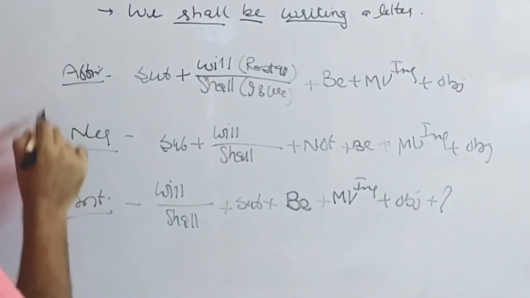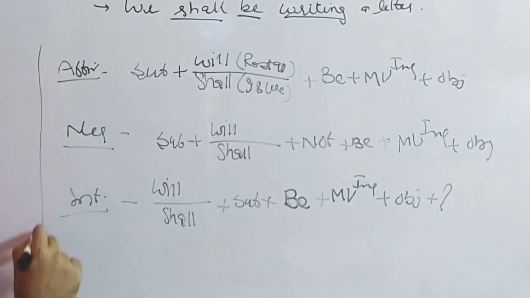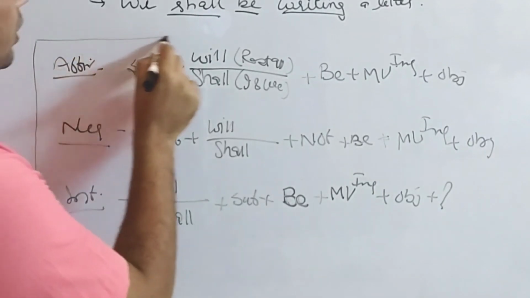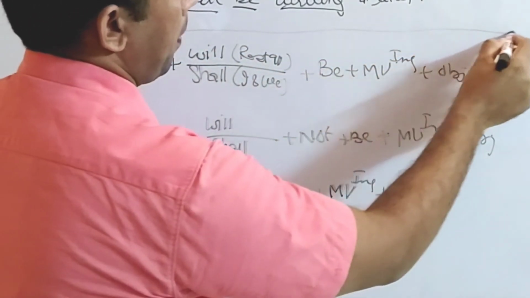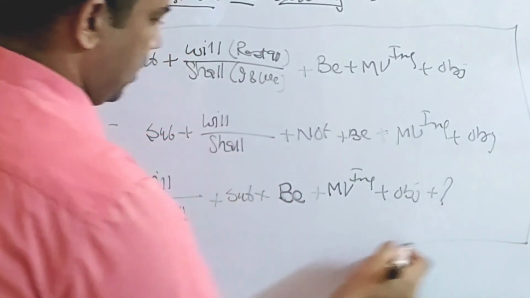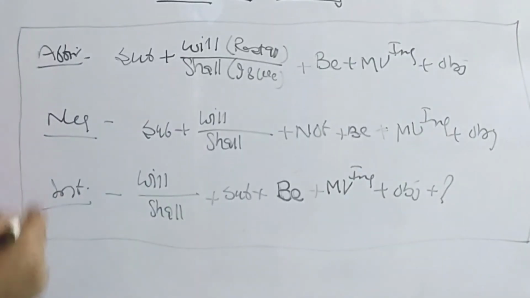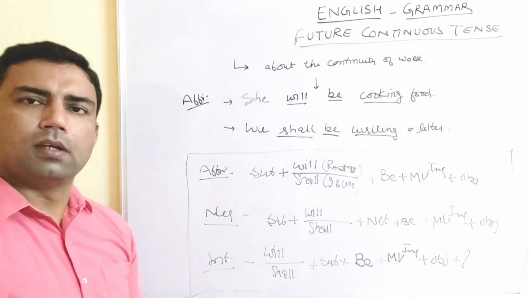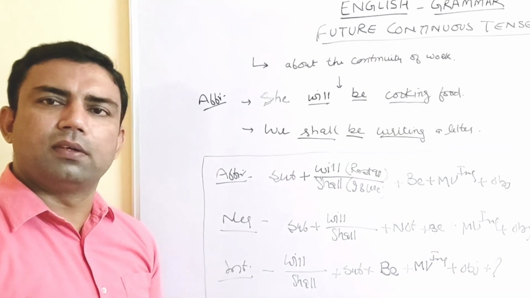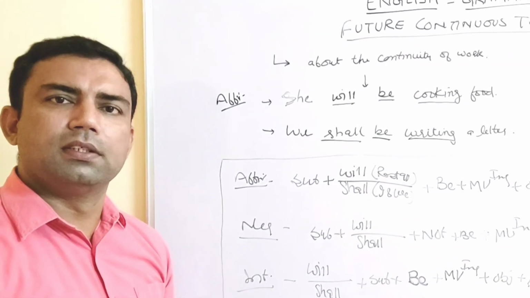Right? This is how the structure of future continuous tense comes.